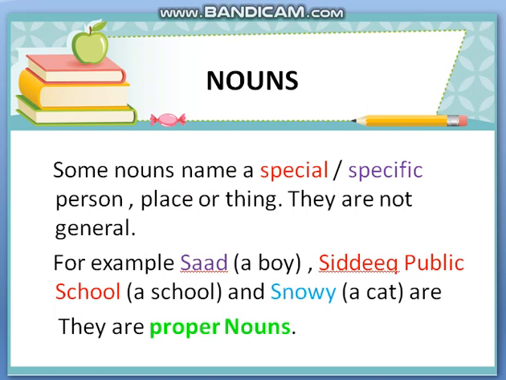Let me make this example clear. If 4 or 5 boys are sitting in a class, and again as I told you, the teacher says, boy, listen to me. Now everybody will get attentive, but if the teacher says, Saad, please come here and listen to me, only Saad will go and listen to her. Why? Because now the teacher has called out the particular name. Every one of you has a particular name. So the particular or specific names for persons and places and things are called proper nouns.